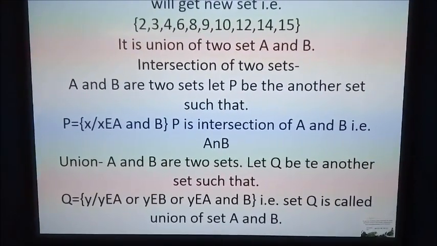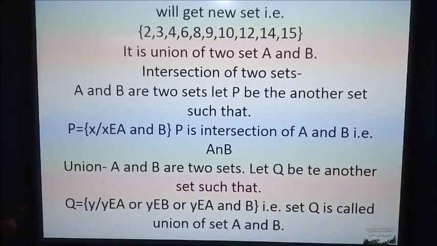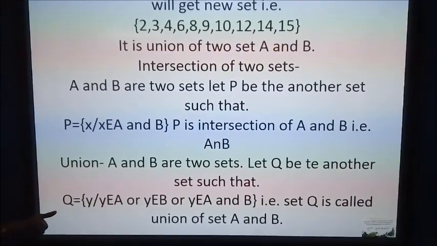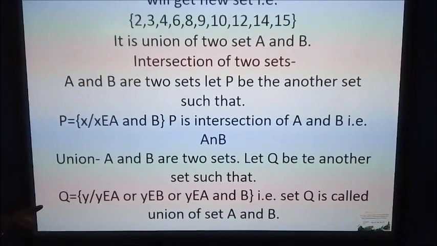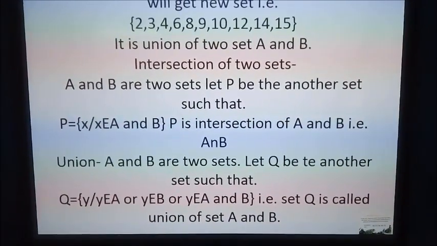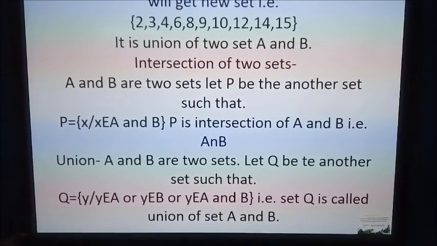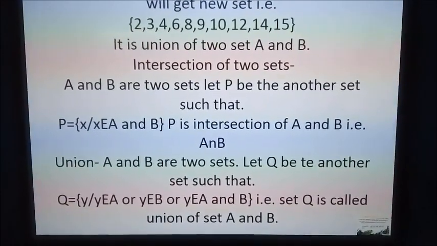Let Q be another set such that every element of Q is y, where y belongs to A or y belongs to B or y belongs to both A and B. And so Q is called the union of the two sets A and B.